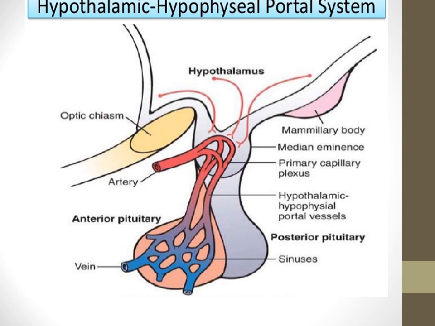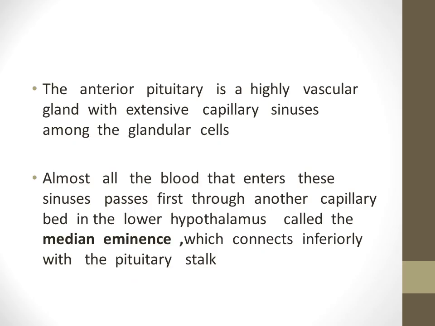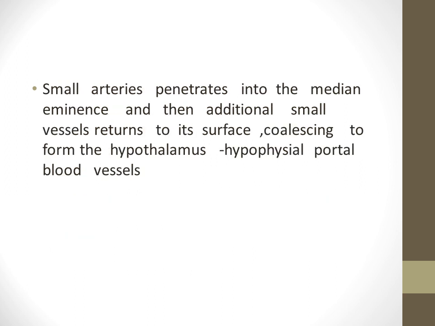The lowermost portion of the hypothalamus is called the median eminence, which connects inferiorly with the pituitary stalk. Small arteries penetrate into the median eminence, and then additional small vessels return to its surface to form the hypothalamic-hypophyseal portal blood vessels. Hypothalamic releasing and hypothalamic inhibitory hormones are secreted into the median eminence.